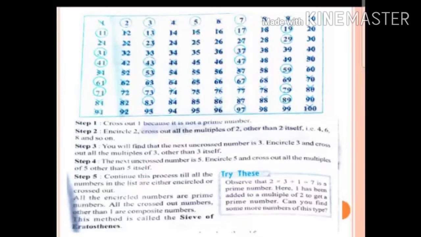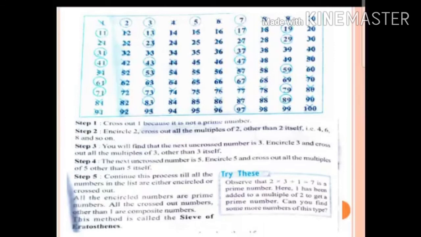Now we will first encircle 2 and cross out all the multiples of 2, that is all the even numbers. After crossing out, next we will start with 3, encircle 3 and cross out all the multiples of 3. Now 4 is already crossed out.